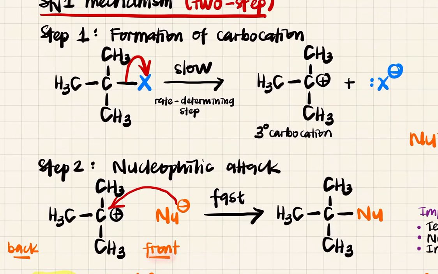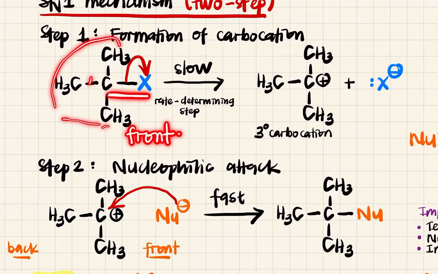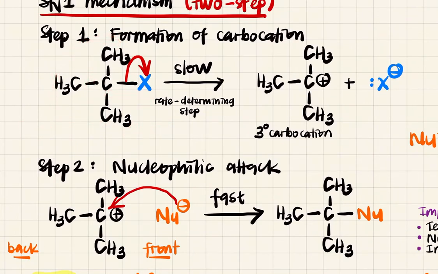Macam mana nak tahu front ke back? Awak tengok balik kat haloalkane awak ni. Bahagian yang attach dekat halogen ni adalah front, yang kat belakang ni adalah back. So Sn1 mechanism memang awak akan attack from front.